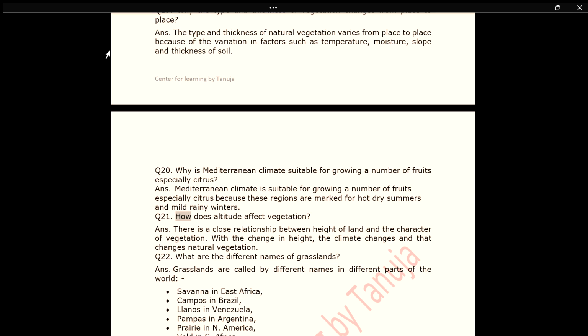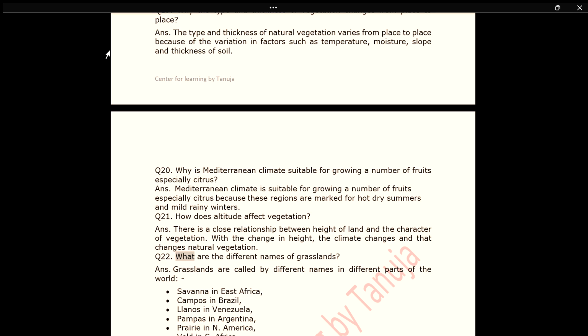Q21. How does altitude affect vegetation? Ans. There is a close relationship between height of land and the character of vegetation. With the change in height, the climate changes, and that changes natural vegetation.